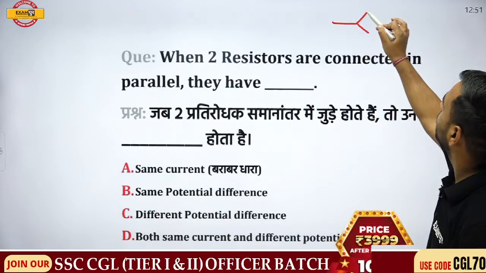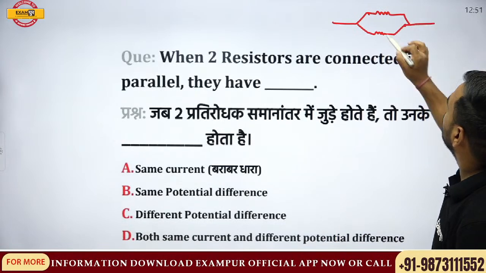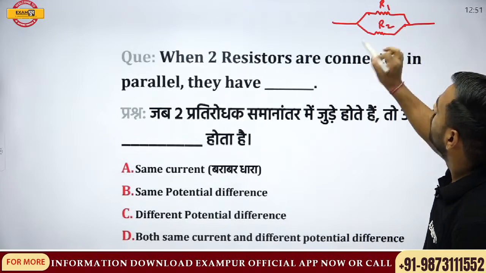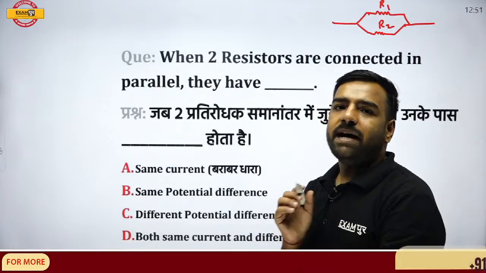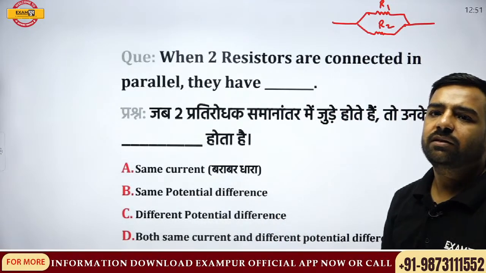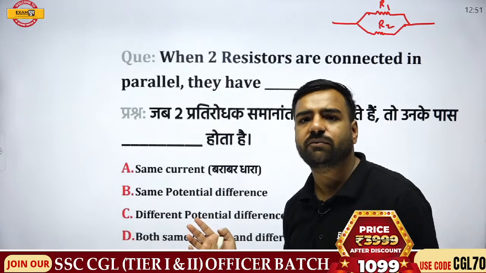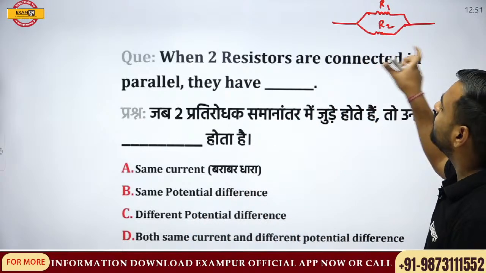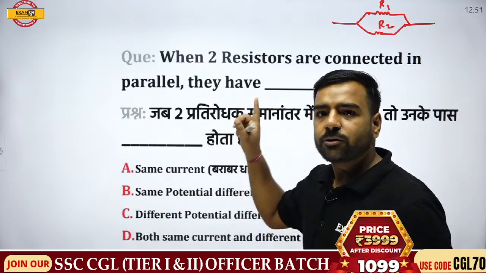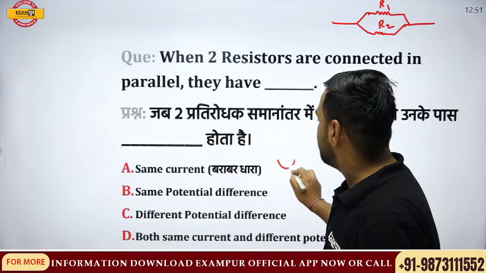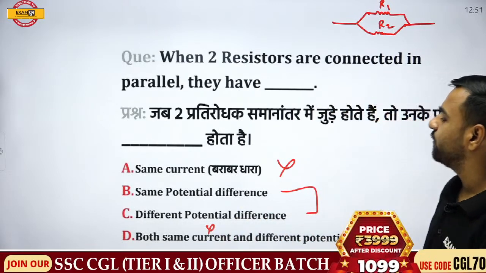We have understood this part, right? So one of the resistors is here, and the other resistor is here. These are R1 and R2, and we are aware that these resistors are connected in parallel. Rakesh, what would be your answer? If the resistors are in series, current does not divide, but here current is dividing. So here current is not going to be the same. The first option is eliminated. Same current, no. Now the options left are two: same potential difference and different potential difference.